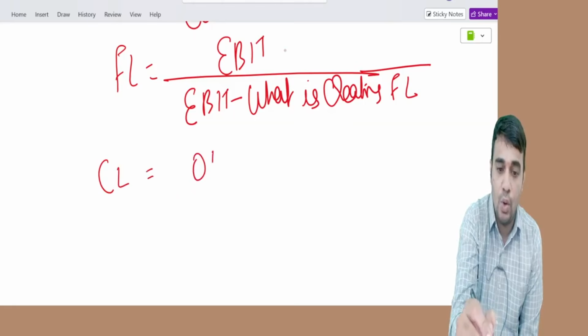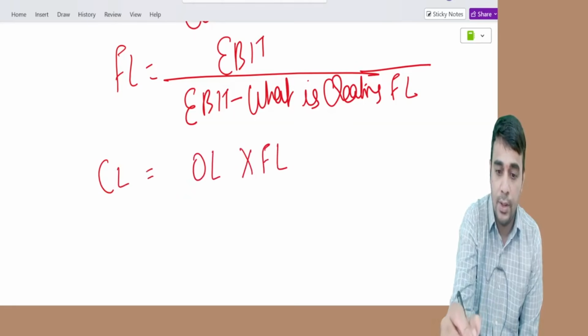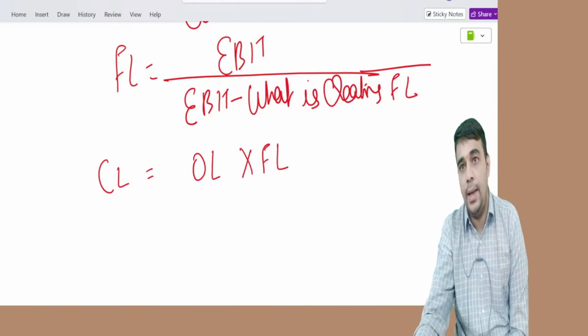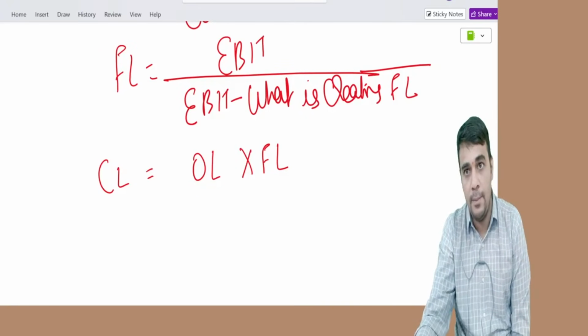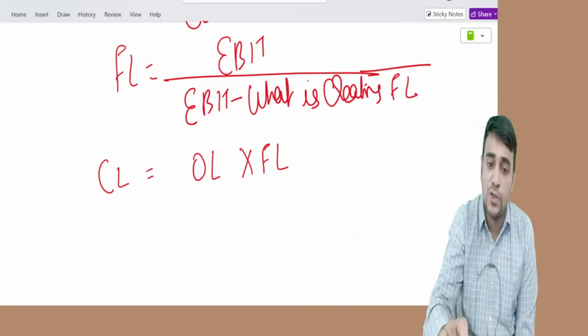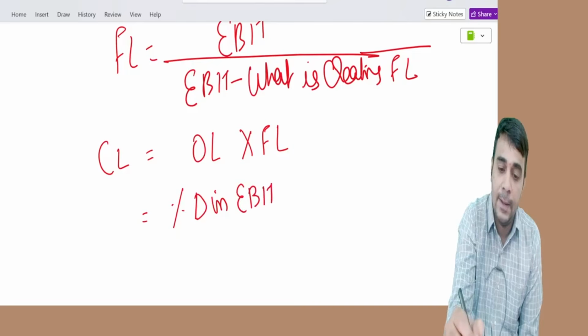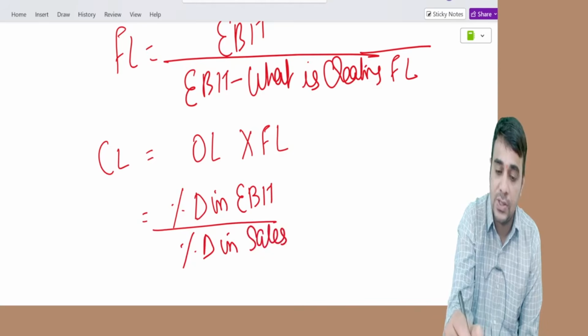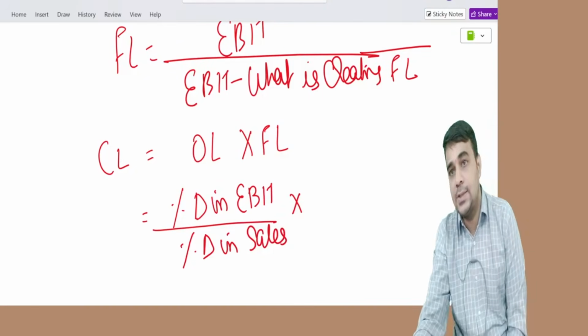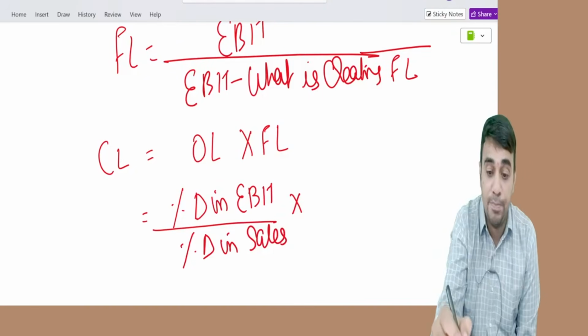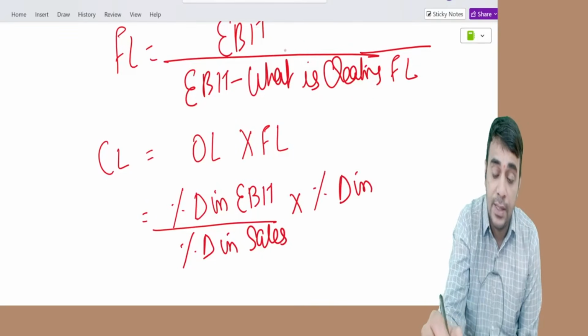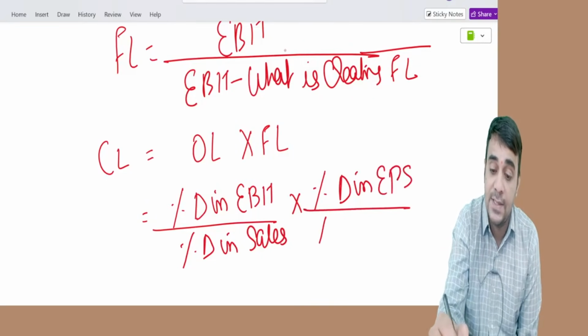Last, you need not write, okay? CL equal to OL into FL. This is the formula. I can expand the formula. What is the formula for OL in percentage change? Percentage change in EBIT by percentage change in sales. Ending point and starting point. What is financial leverage? Percentage change in EPS by percentage change in EBIT.